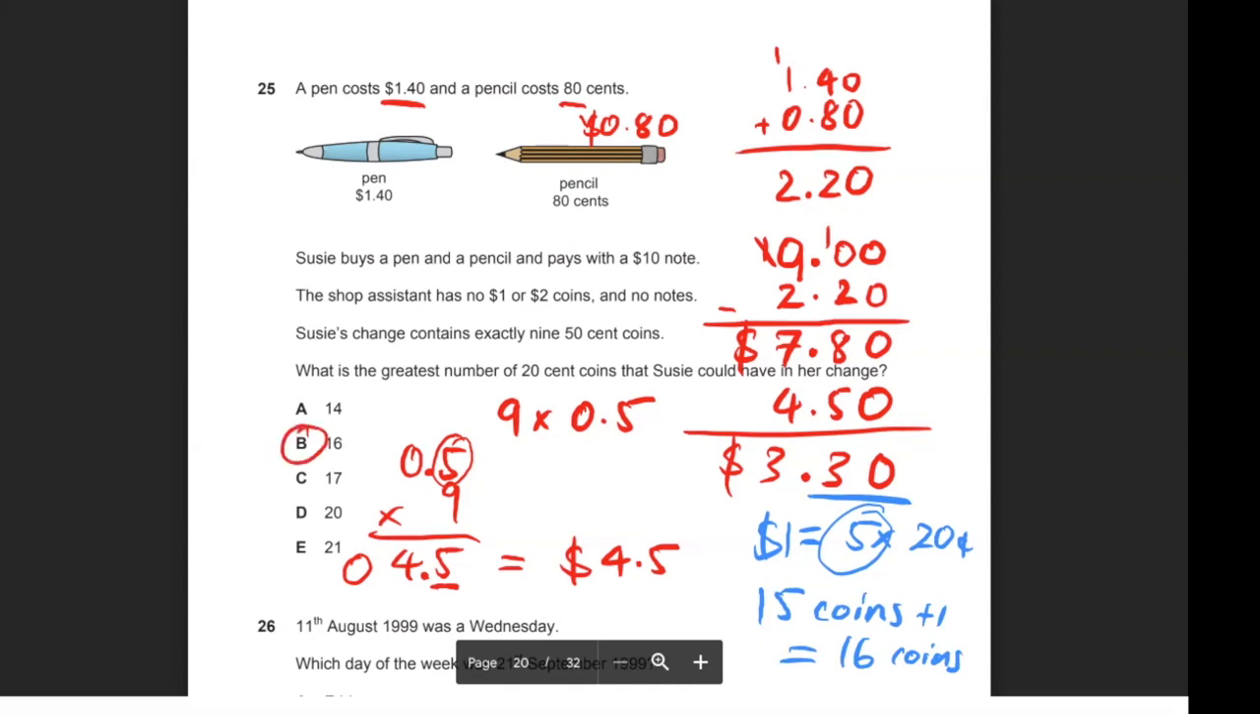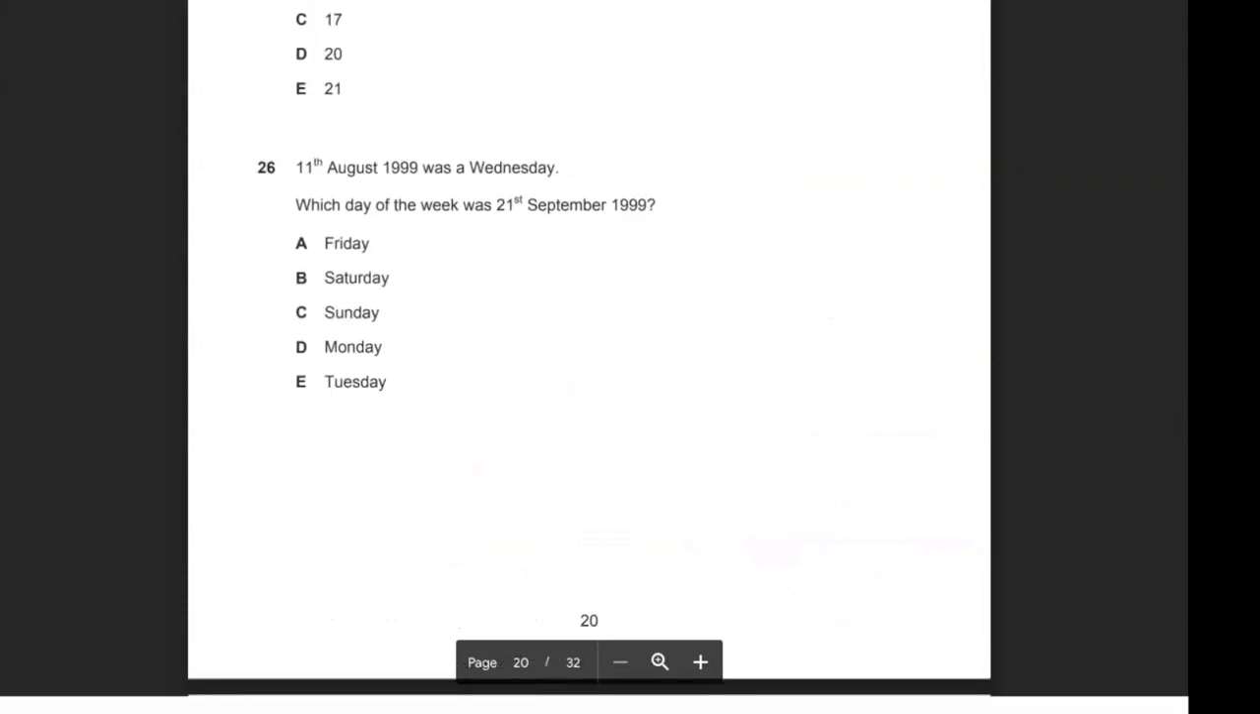Okay, moving on to the next question, question 26. 11th of August, 1999 was a Wednesday. Which day of the week was the 21st of September in 1999? So what you could do is, you could subtract the numbers, there's 31 days in August, and subtract 31 from 11 and just figure out how many days between there, and essentially just count it, or every lot of 7 days is a whole week, so you can do it that way as well. But I'll do it in a way which is very simple and very easy to track, and very hard to make a silly mistake with.